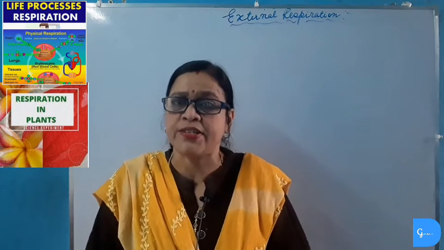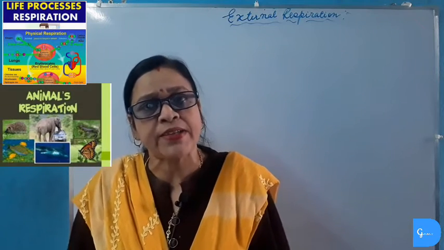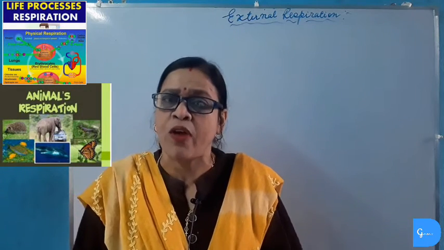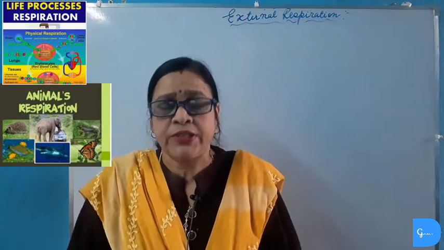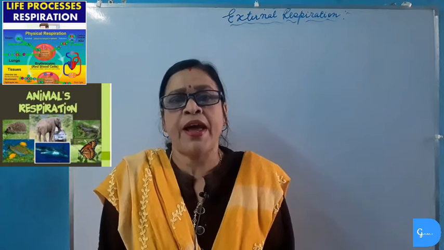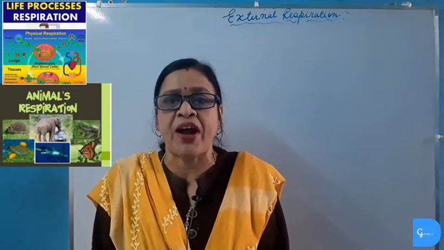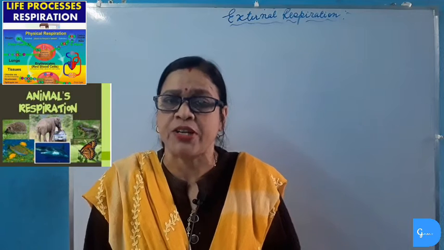Now we will study respiration in animals. The exchange of gases in animals is known as breathing. Animals are more active than plants, and so the energy requirement in animals is more than plants. And for this reason, the rate of breathing in animals is faster than that of plants. In animals, there is a well-defined respiratory system or special organs for respiration.